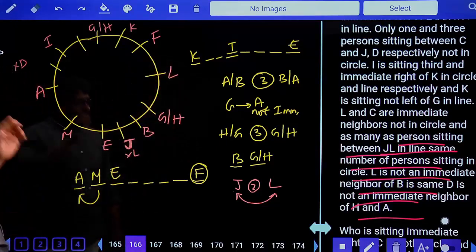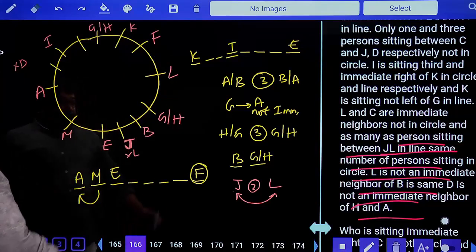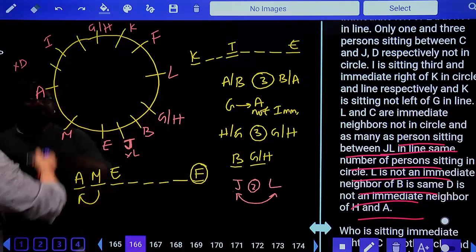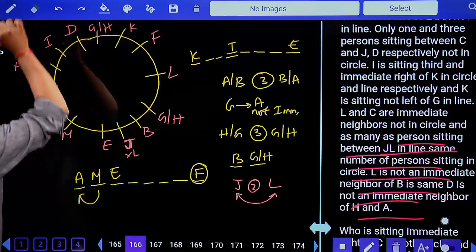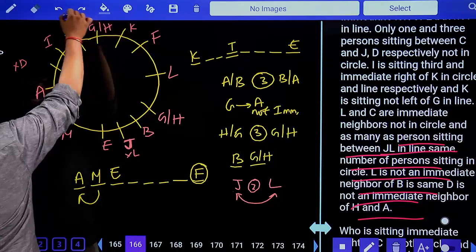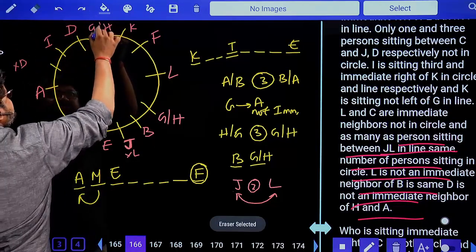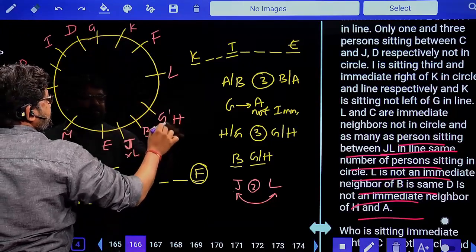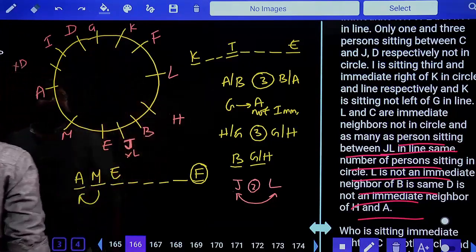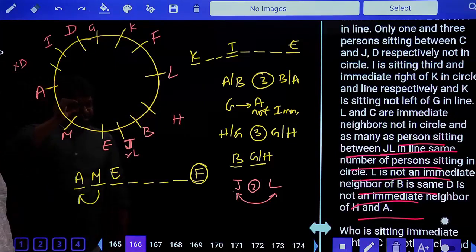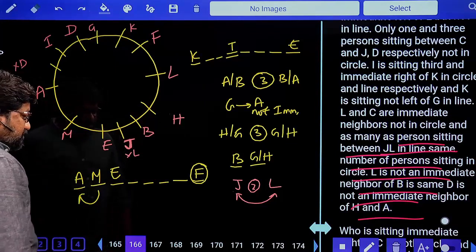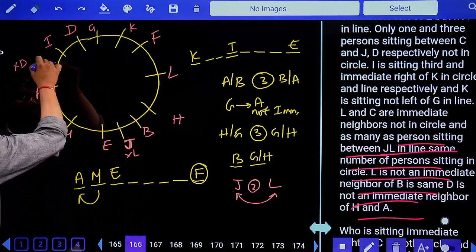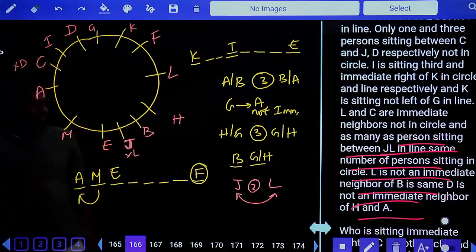Next, there is a last point now. What is the last point? D is not an immediate neighbor of H and A. This is not D. Then 100% guarantee D has only one possibility. If this is D, D is not an immediate neighbor of H and A. So this place is not for H. So that will be for G. Then automatically this is for H. And who is left out here? There's only one left out. Who is that one person? A, B, C. Do you have C? No, we don't have C. So this is the answer. This is the final arrangement.